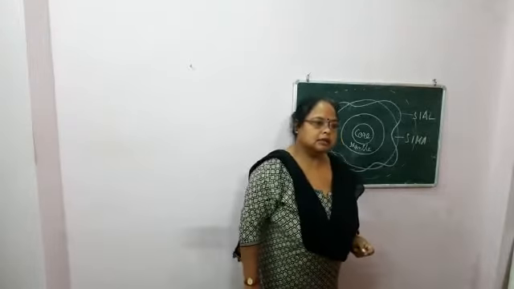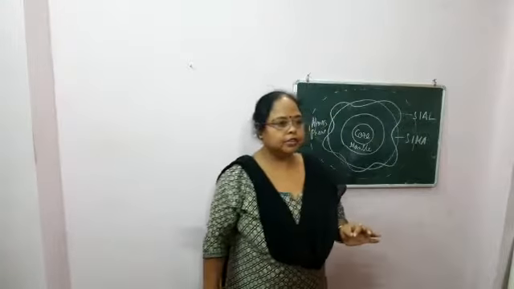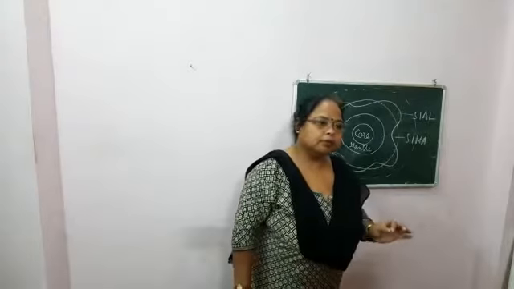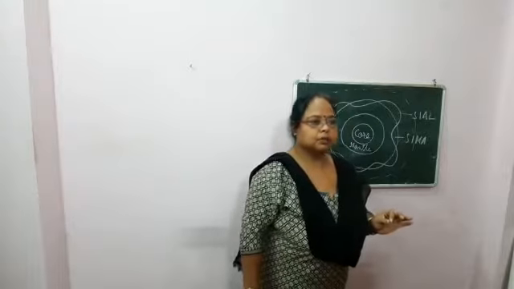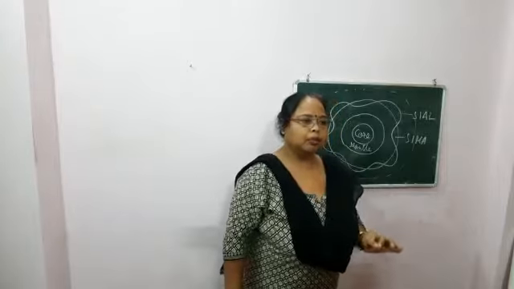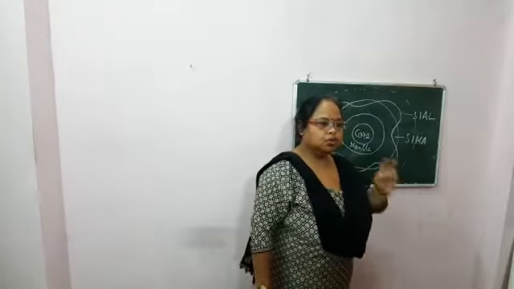The crust is a very thin layer having an average thickness of about 60 kilometers, that is, less than 1% of the earth.